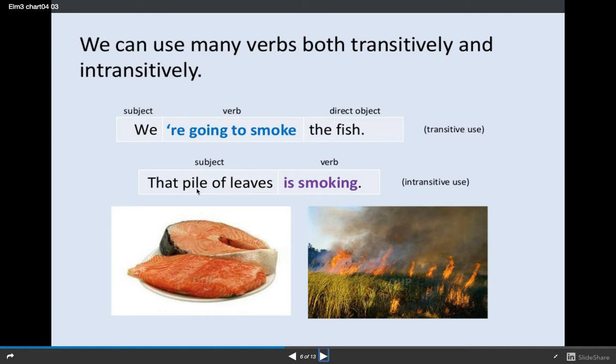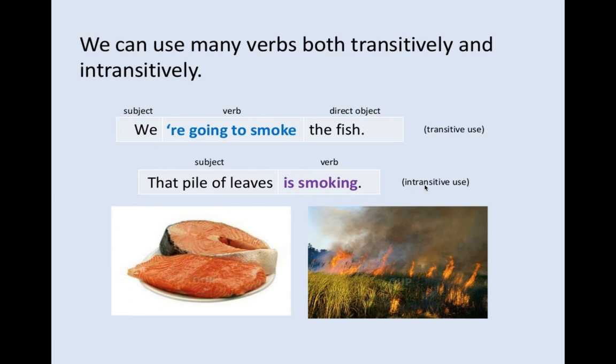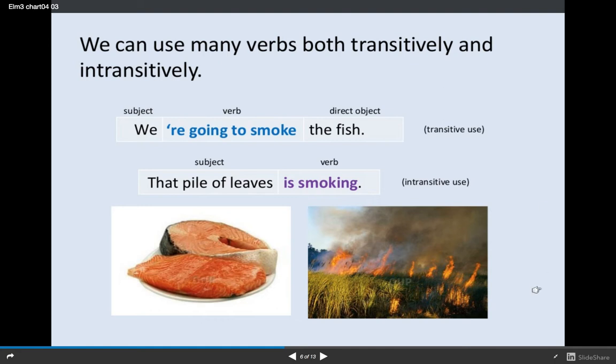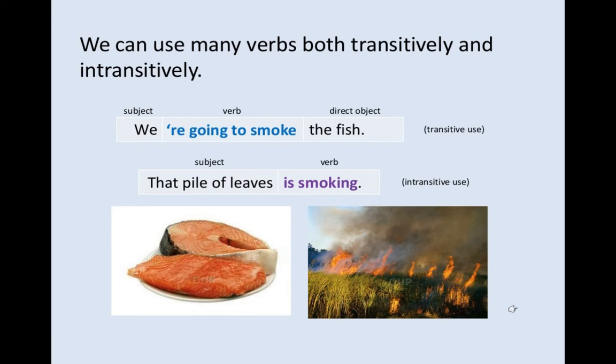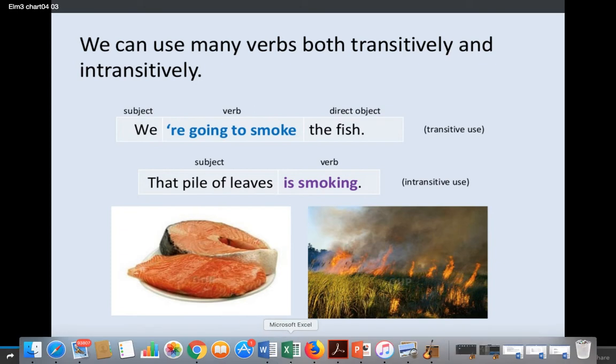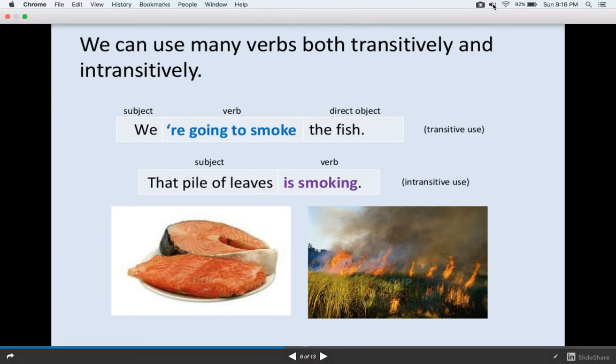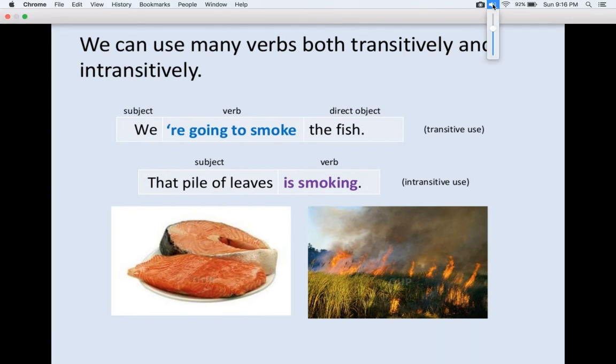But if I say that pile of leaves is smoking, there is no object and it's intransitive. Another example is if I say I am studying English, then study is transitive with an object. But I can say I'm studying, and that's a perfectly good sentence by itself with no object. In that situation, I'm using study as an intransitive verb.